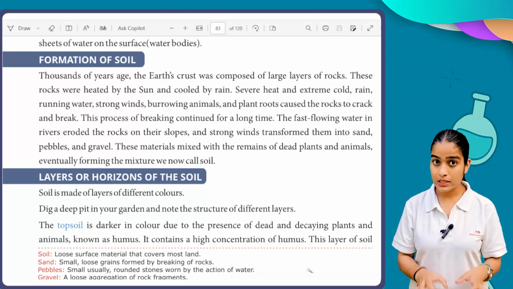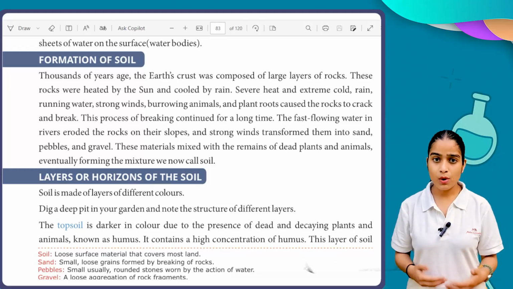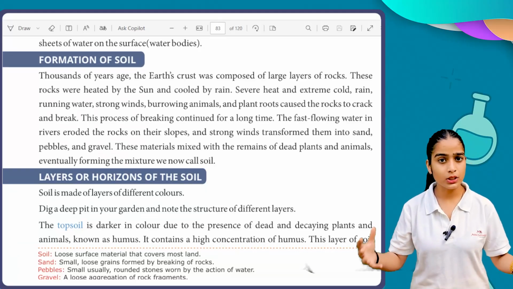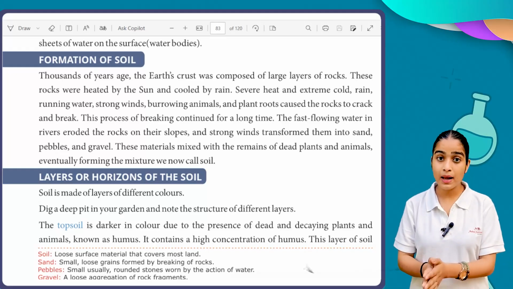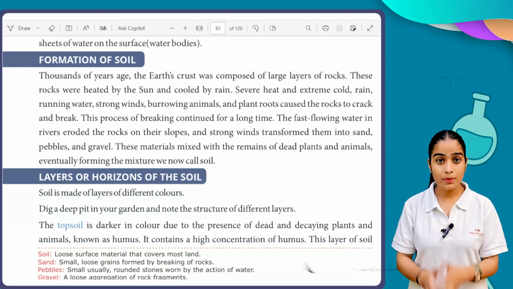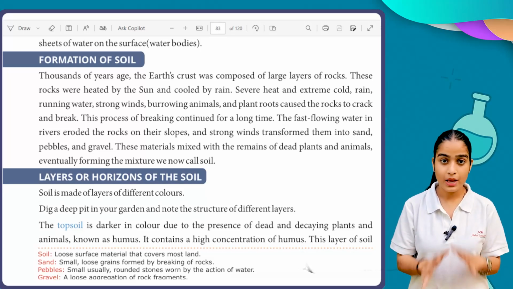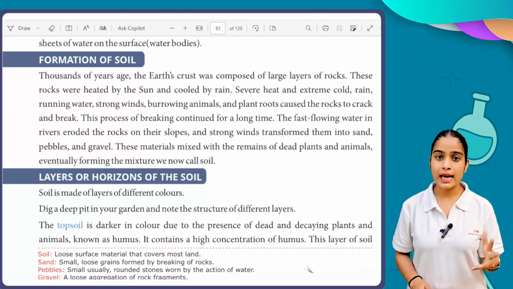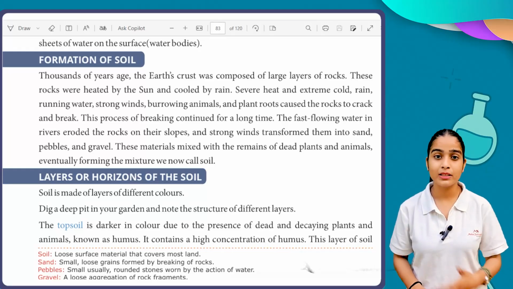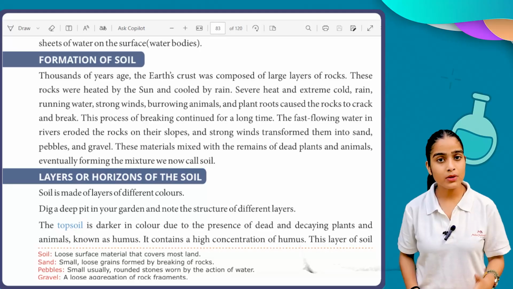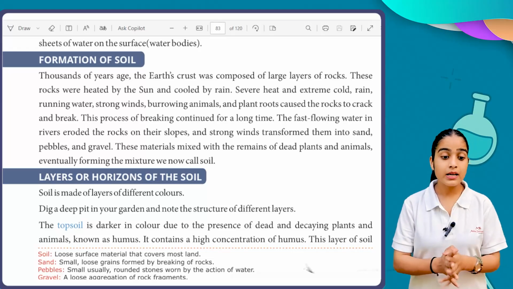So in this process, not only the rocks participated, right? Rocks convert into fine particles that are further converted into soil. But the dead plants and animals also help in the formation of soil, and they are part of the combination of soil we have. So is it clear? The long process of strong wind, water movement, and the burrowing of plants and animals helps to form this soil.